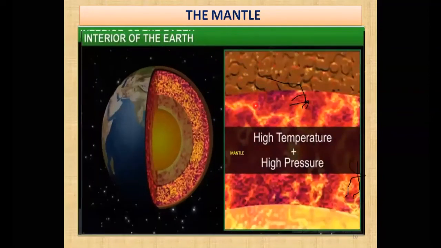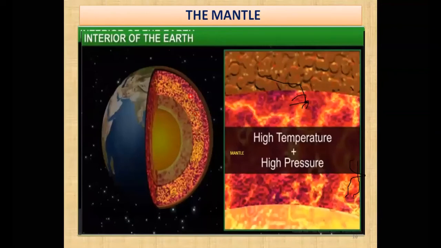Now you can see over here in the mantle, that 2900 kilometer that I told you, the upper part of the mantle, and you can see the red one over here. The upper part of the mantle is quite viscous, and viscous means that semi solid material is there. Now the lower part of the mantle, the yellow one that I am showing you with the cursor, that is quite solid, you see, it is completely solid.